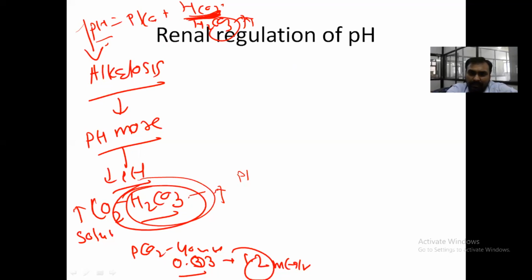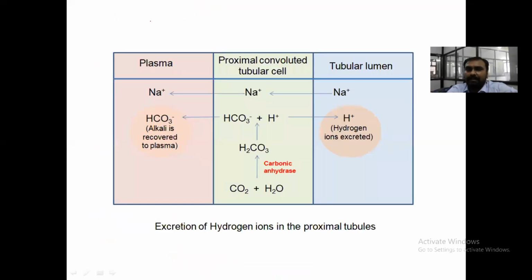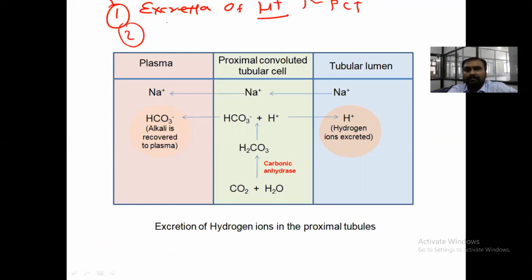Now we come to the renal regulation of blood pH. There are four mechanisms. One is excretion of H plus ion in the proximal convoluted tubule. Second mechanism is reabsorption of bicarbonate in the proximal convoluted tubule.